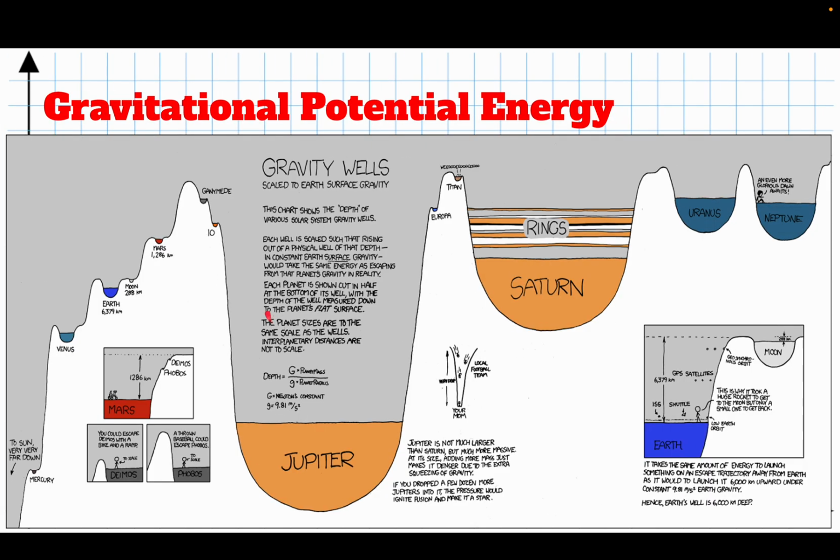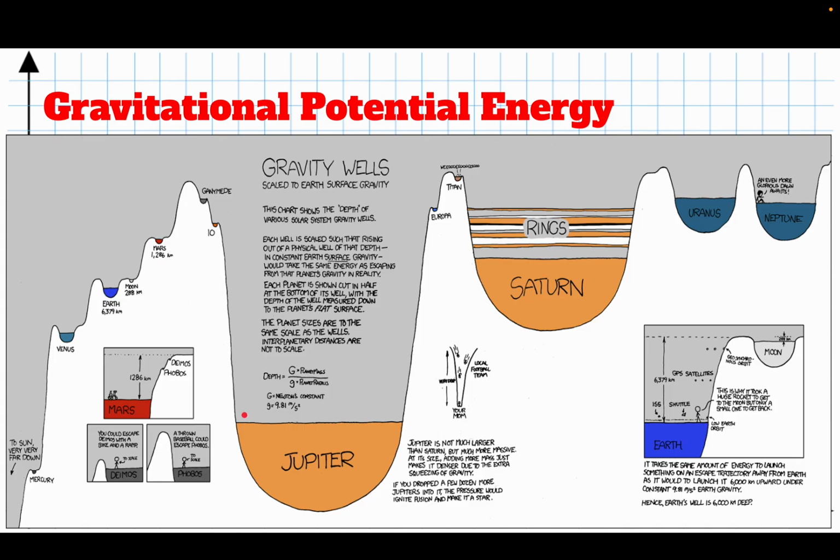So some applications. This is a very interesting diagram, and I'm not going to spend much time on it here. But the idea is that we are on Earth, and we are not free to wander the universe. You are stuck on the Earth. We would need to add an awful lot of energy to you to get you off the Earth. That's represented by this little hole right over here called Earth. In order to get you to the moon, we've got to add energy to get you out of that gravitational hole. To get to Mars, we've got to add a lot more energy. And to get even farther away, we've got to add a lot of energy. And if you got close to Jupiter, you would fall in a huge hole and you'd never get out.